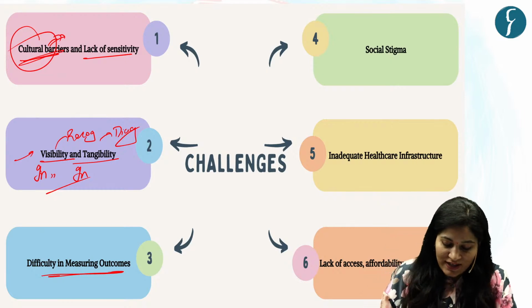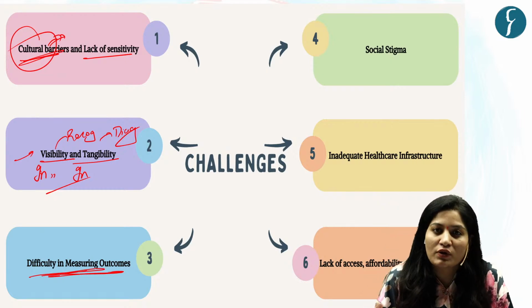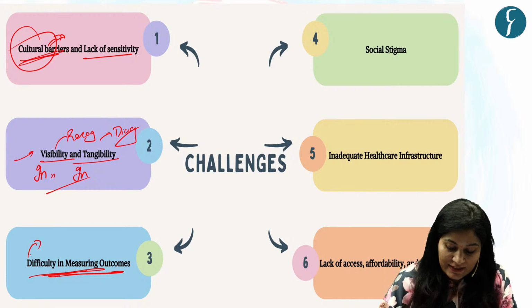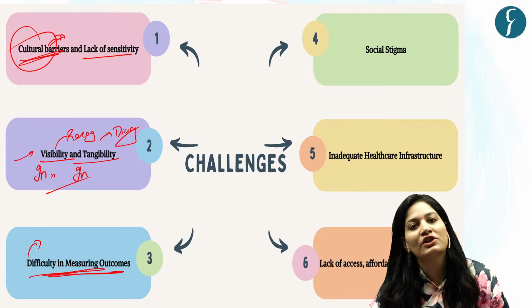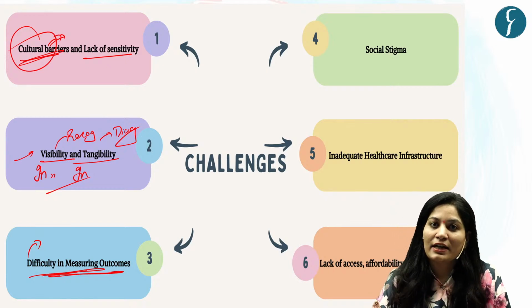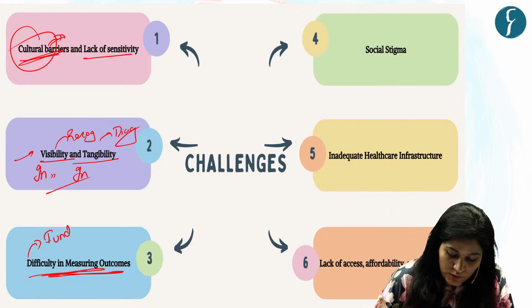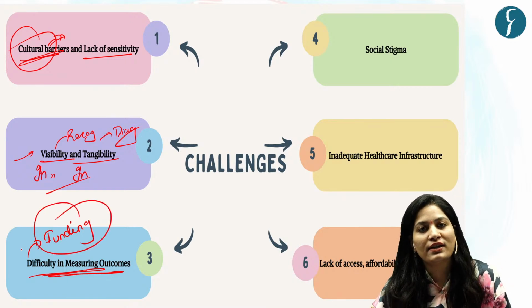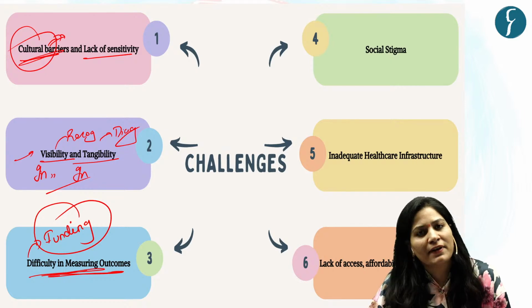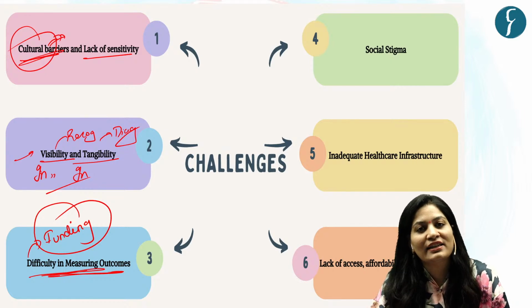Yes. So it is difficult to measure outcomes. And because of this difficulty in measuring outcomes or demonstrating the effectiveness of medical treatment, somewhere it impacts the funding part also.